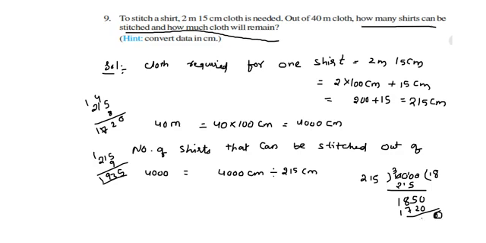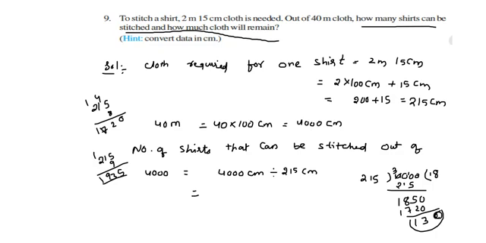Now 0, 3 and 1, so 18. So 18 clothes we can stitch out of 215 centimeters. Now we can write like this.